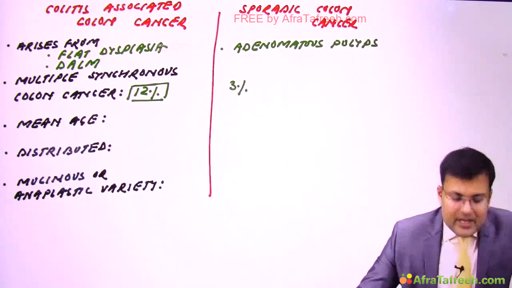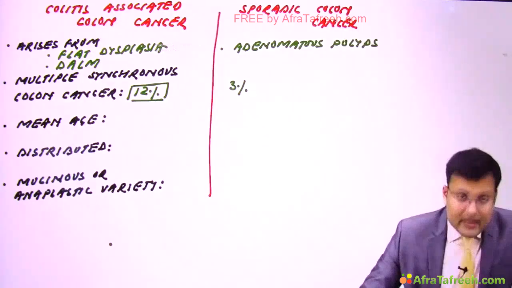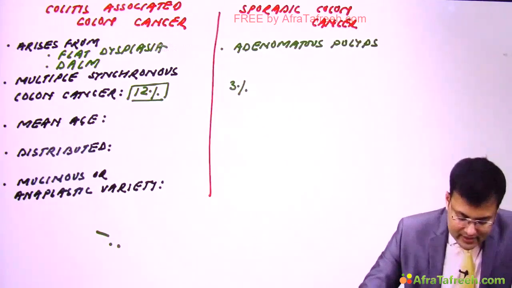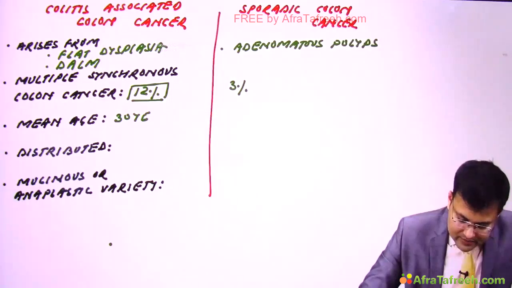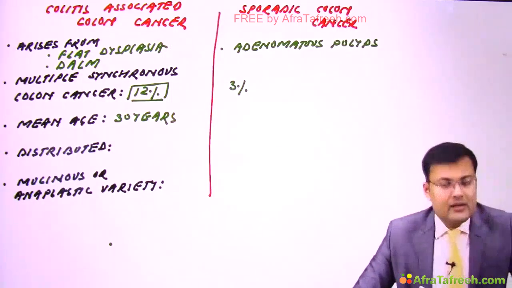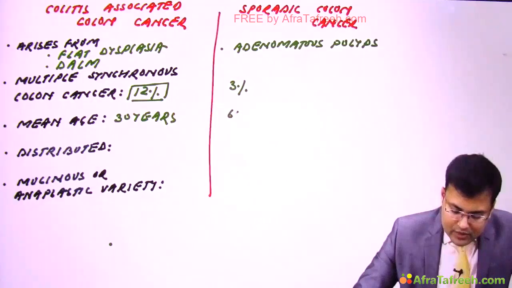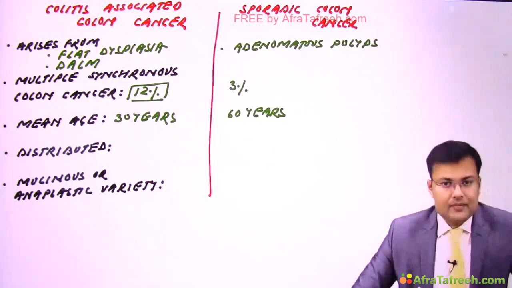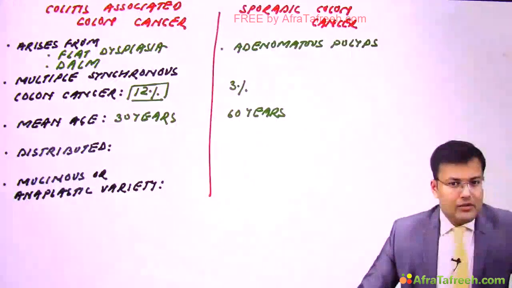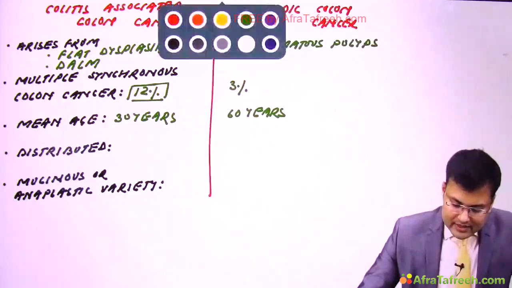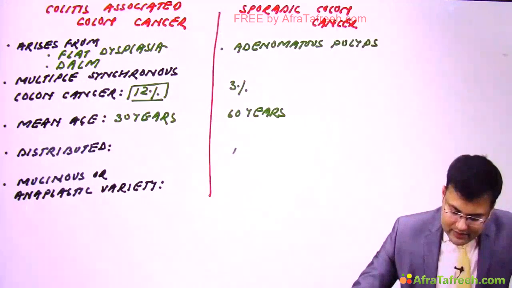So what is the mean age of development of malignancy in colitis associated colon cancer? It is 30 years. And what's the mean age in sporadic colon cancer? It's 60 years.